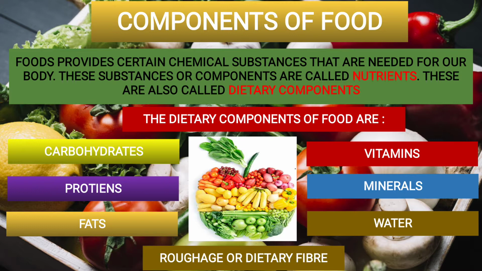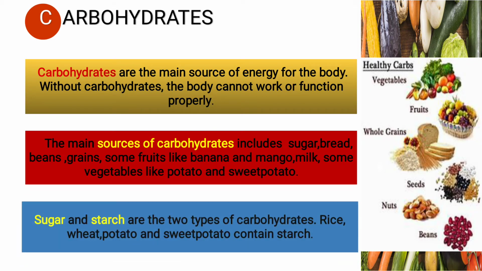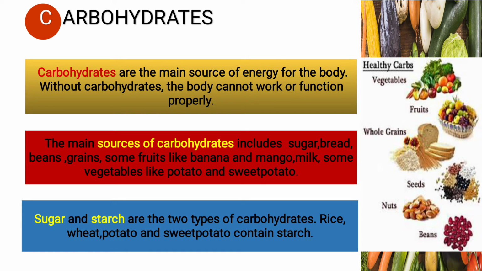So the dietary components of food means what components our body needs: carbohydrates, proteins, fats, vitamins, minerals, water and roughage or dietary fiber. Now these are the components which our body needs. All are important, not only one. All the components are important for proper functioning of our body. So one by one we'll go through the various components in detail.